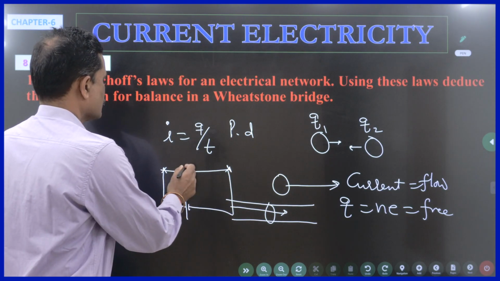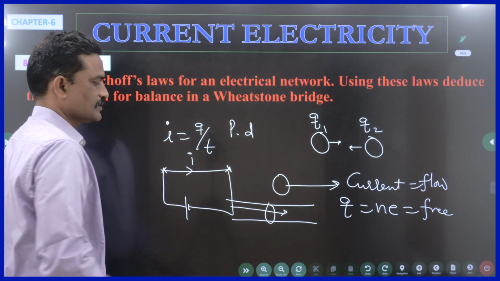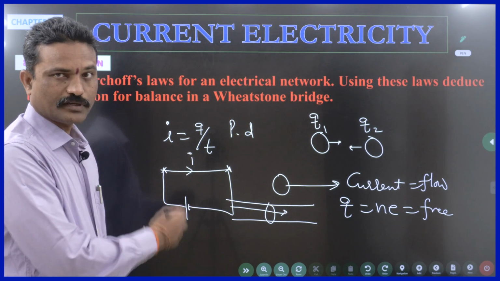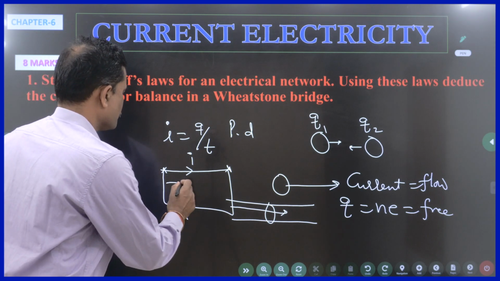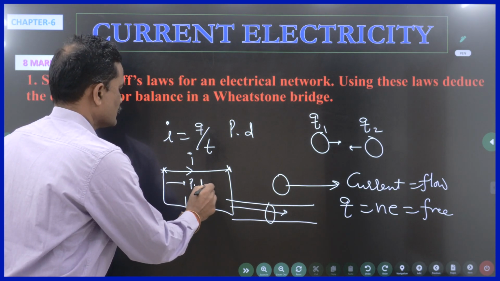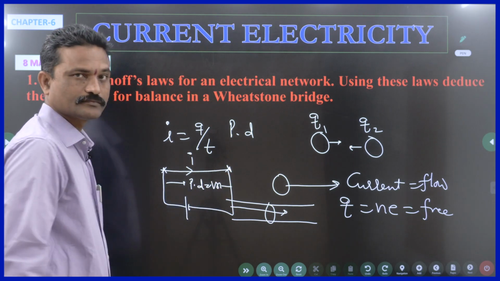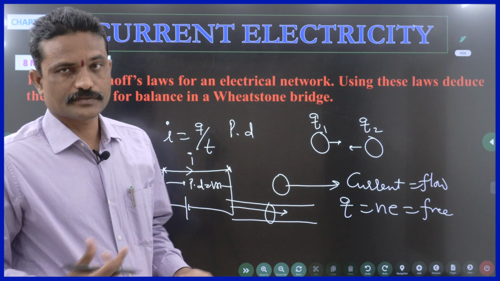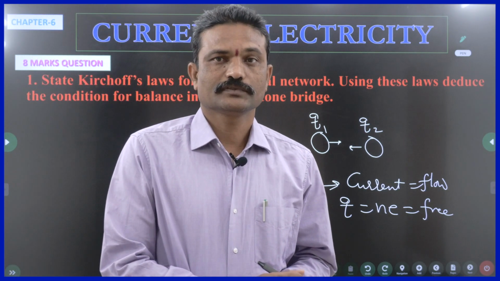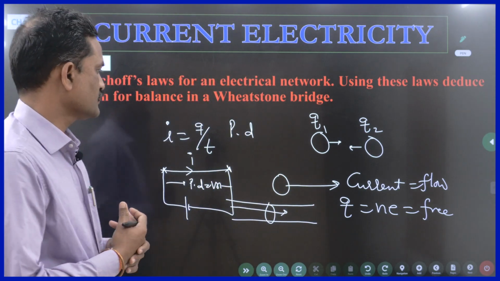Then only electrons will flow. That means current is flowing. The amount of current flowing through this wire is directly proportional to the potential difference, or it is also called voltage. If the potential difference is more, the current will be more. It's a simple proportionality relationship.